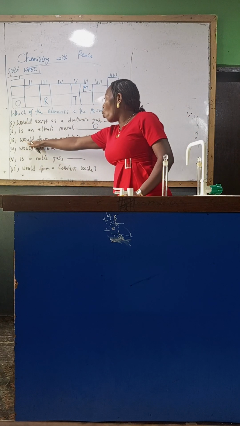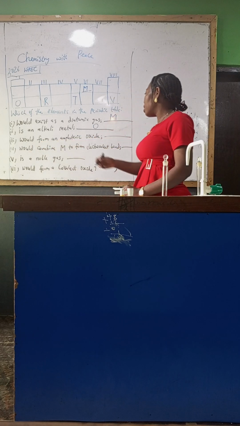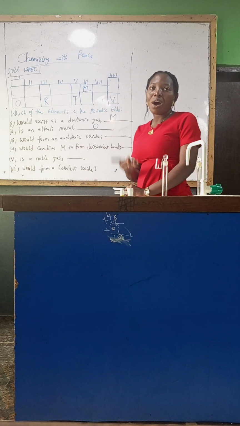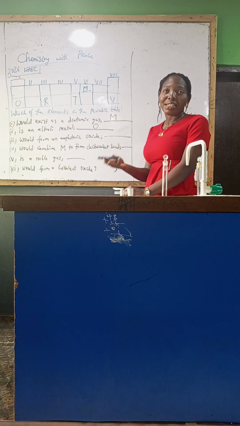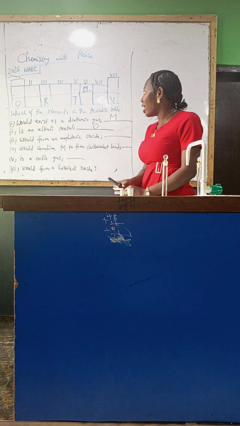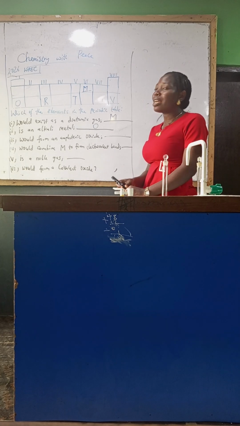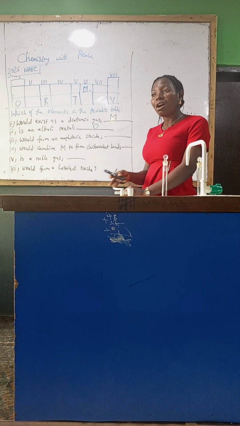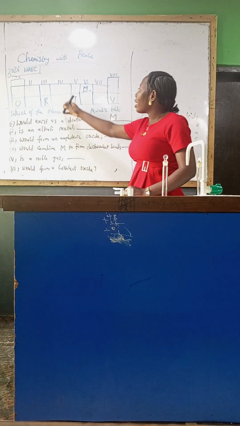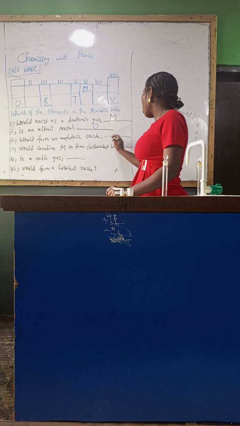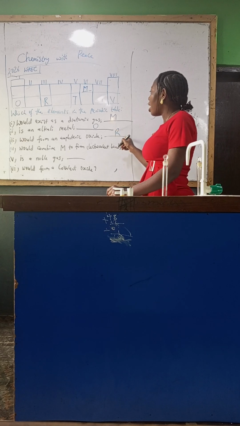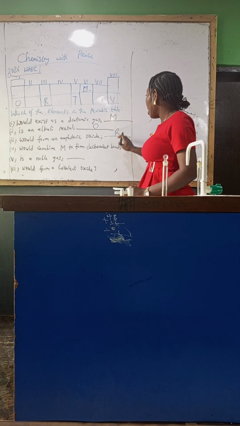The next question, which of them would form an amphoteric oxide? What is an amphoteric oxide? An amphoteric oxide reacts with both acid and base to form salt and water. Other amphoteric oxides we have are aluminium oxide and zinc oxide. Looking at this periodic table, this will form an amphoteric oxide. The answer is R.